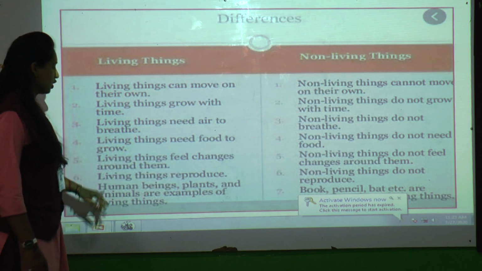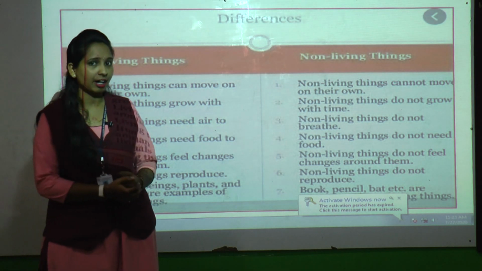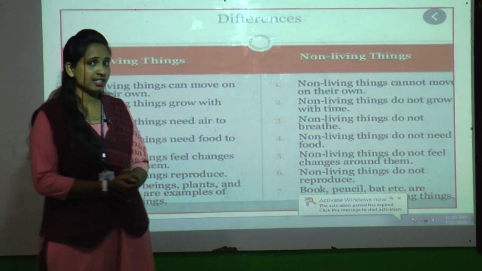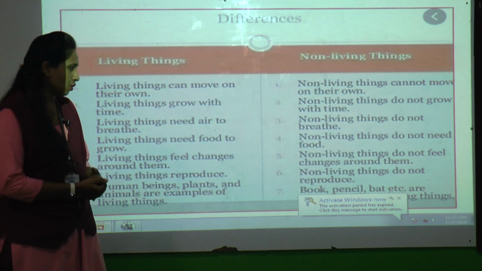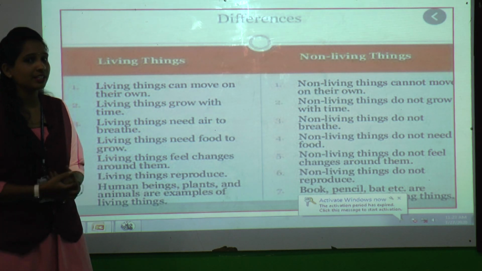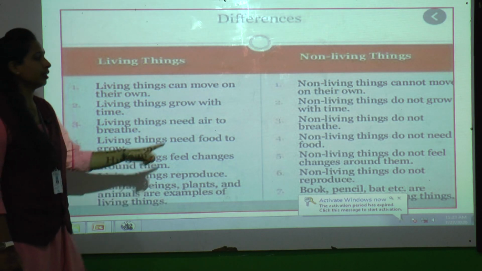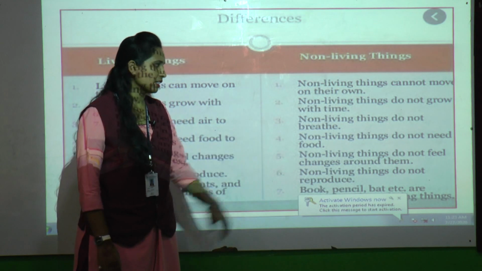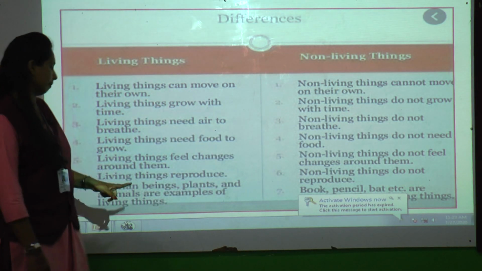Now see the 5th point. Living things feel changes around them. Yes students, we feel changes around us because now rainy season is there. Yes or no? We can feel cold. So whenever you feel cold, you will wear the sweater. So that is what we mean by feeling changes around them. But what about non-living things? Non-living things do not feel changes around them.